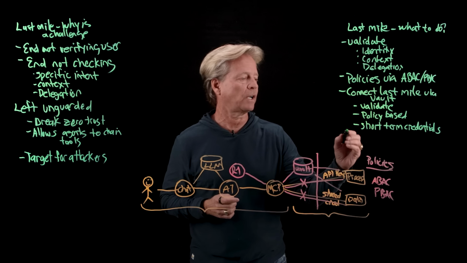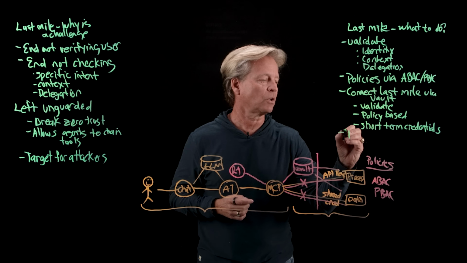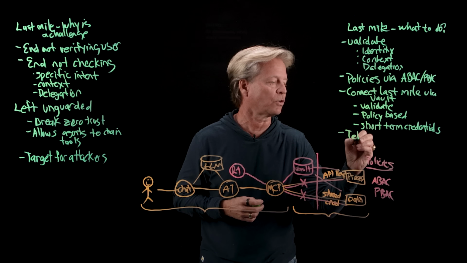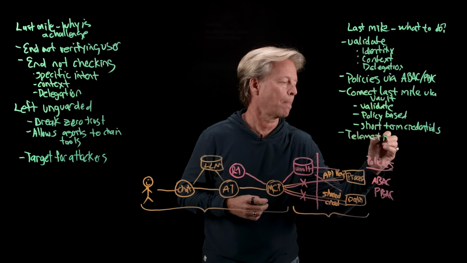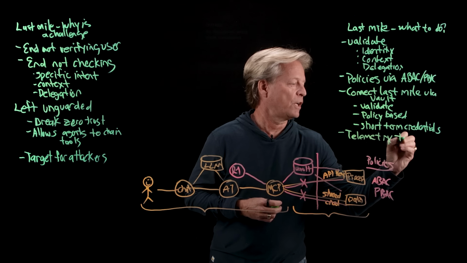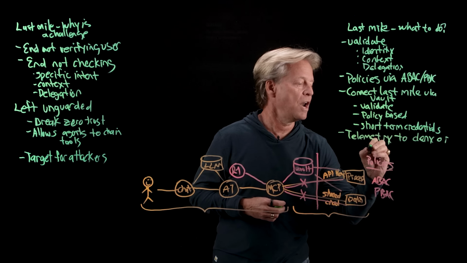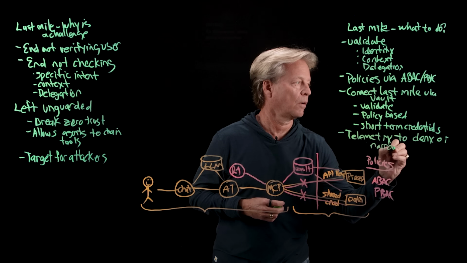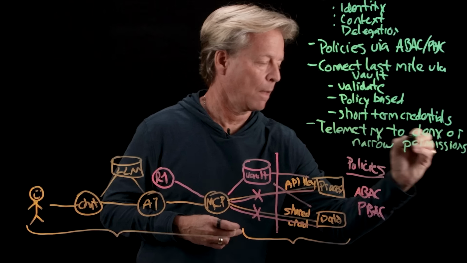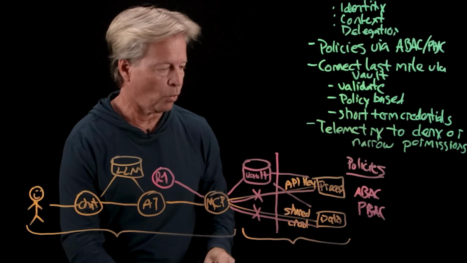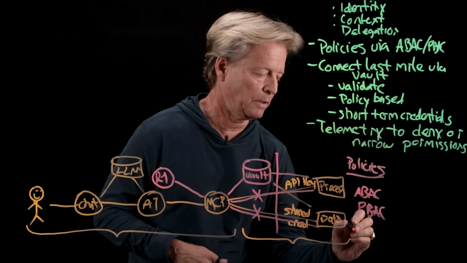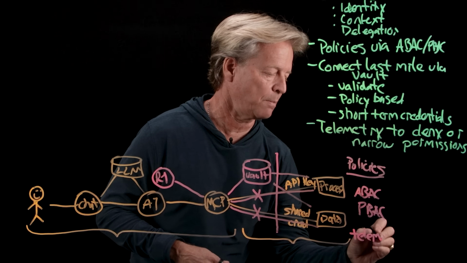The last thing that we want to do then is we also want to have telemetry that we can use to deny or narrow our permissions. In other words, we want to start collecting and storing telemetry.